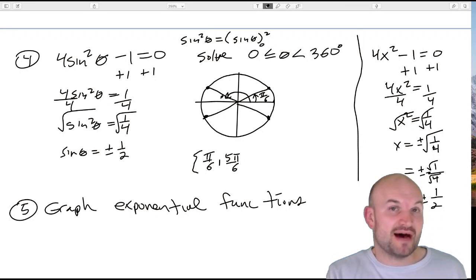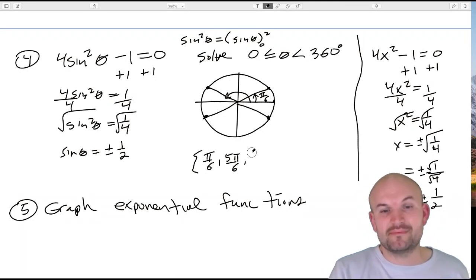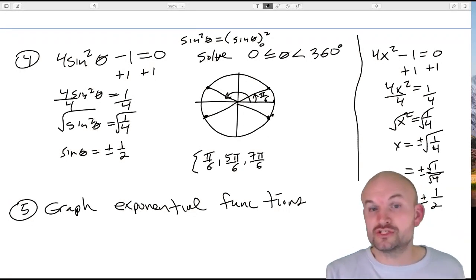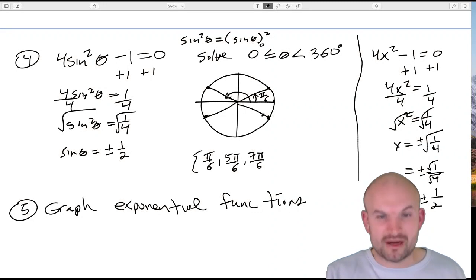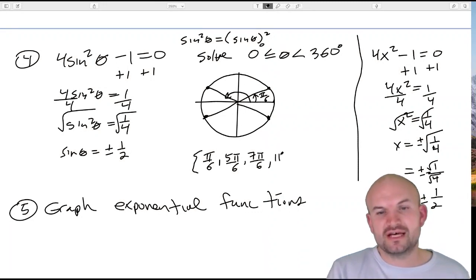Halfway around the circle is pi, or 6 pi over 6, plus pi over 6. So that's going to be 7 pi over 6. And then all the way around the circle is 2 pi, which is equivalent to 12 pi over 6, but minus pi over 6 away, that's going to give us 11 pi over 6.